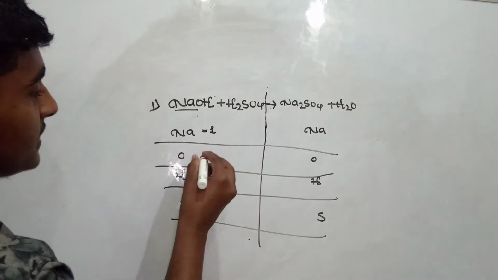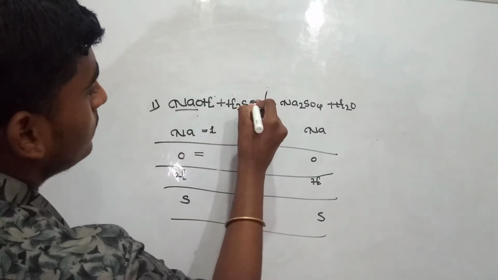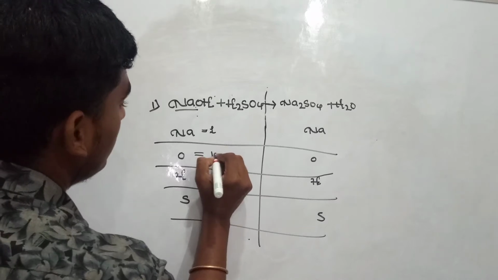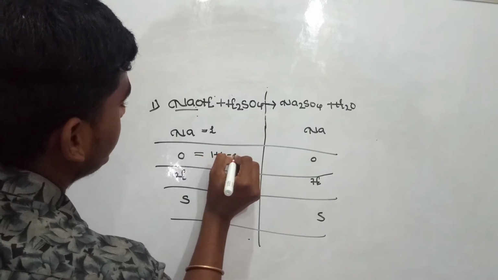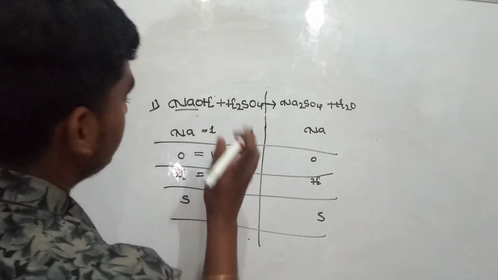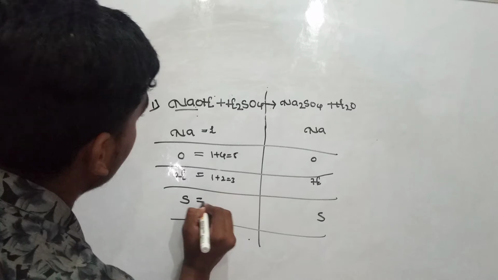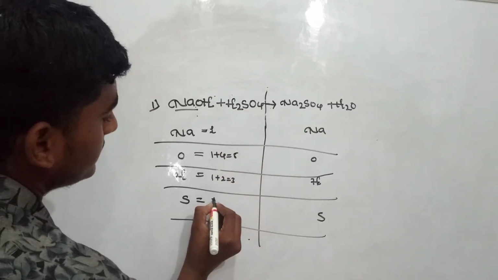How many atoms are beside O? 1 here and 4 here. We have to mention it, guys. 1 here and 4 here is nothing but 5. And hydrogen, 1 plus 2 is equal to 3. And sulfur, how many sulfurs are there? Only one.